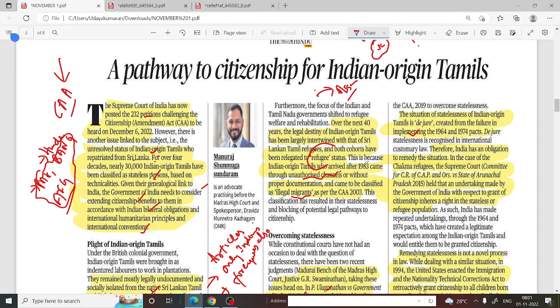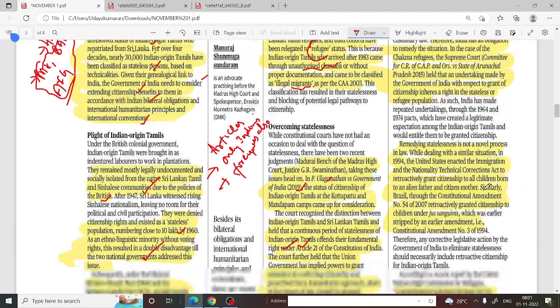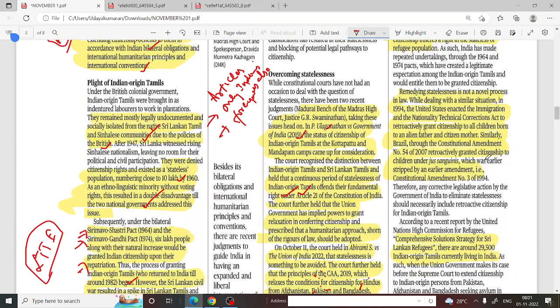The Supreme Court, in the case of CR of CAP and ORS versus State of Arunachal Pradesh, held that an undertaking made by the Government of India with respect to granting citizenship inheres a right in the stateless or refugee population. Remedying statelessness is not a novel process.